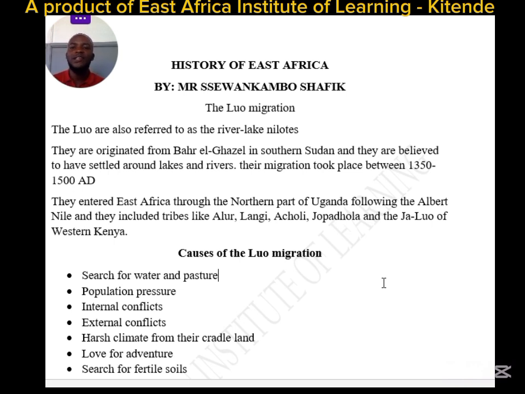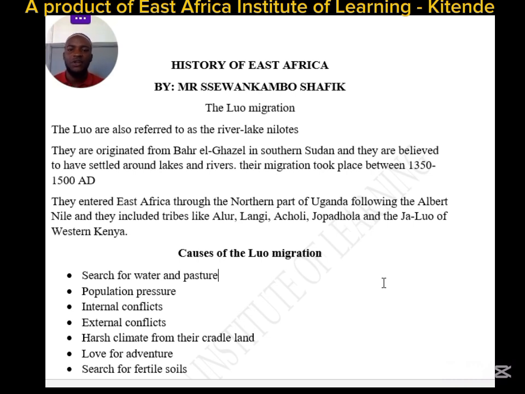So Olum, when he was coming with the Luo group of people, stayed at a place called Pubungu, which is now in present-day Pakwach. So Pakwach became their area of separation or dispersal after some conflicts that arose between the sons, that is Gipir and Labongo. The reasons why these people migrated, we shall see. We had the pulling and the pushing factors that made them move towards East Africa.